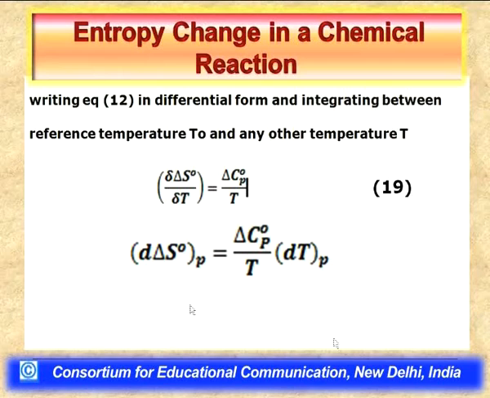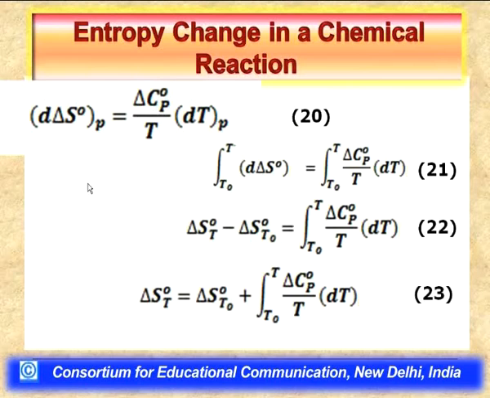Now, this differential equation we can easily integrate within the temperature range, from the reference temperature T0 to any other temperature T. What do we mean by this temperature range? We mean that if we know the standard entropy of the reaction at temperature T0 and our objective is to determine the standard entropy at some other temperature T, then we can make use of this differential equation and integrate it between temperature range T0 to T. Let us see how we do that.